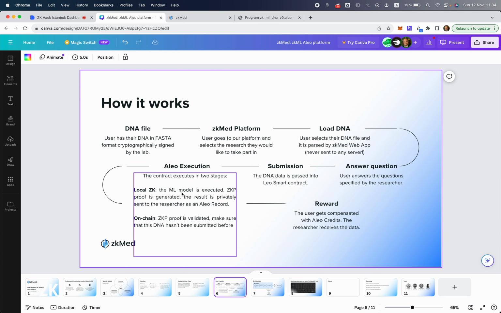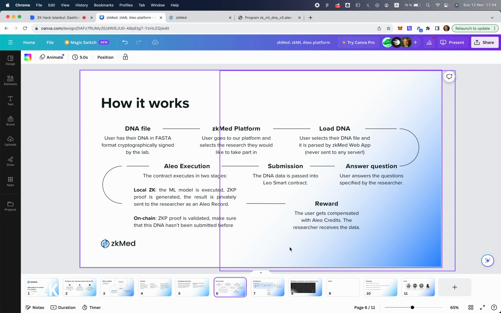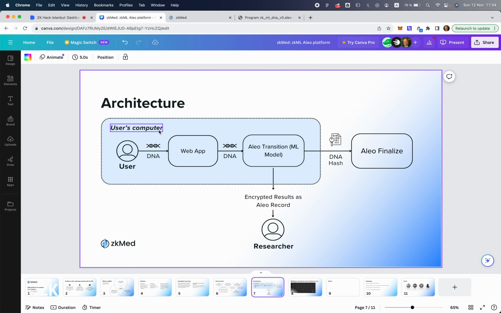So there are two stages of execution, as for any smart contract on Aleo: local zk, and then the on-chain part. Raw DNA data never leaves the transition, so it's only used in the zk protected part. After that, the user is rewarded with Aleo credits, and the researcher receives the data. Again, to show you the architecture and how it works, the researcher receives encrypted results in the form of an Aleo record. So more or less the same.